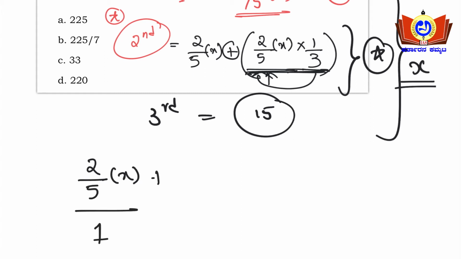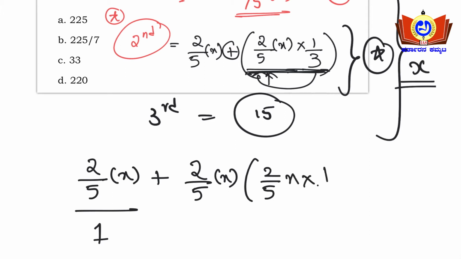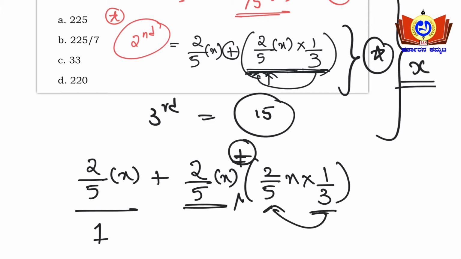Yes or no? So on the second day also he will be reading 2/5x. In addition to that, 1/3 of the previous day more he is reading, so that is 2/5x of the previous day he is reading, so 1/3 more he is reading here. So here in between, an addition symbol should be there. Initial reading he will do, so in addition to that 1/3 of the previous reading he will be reading more here. Okay, so plus mark, so plus 15 pages are remaining here.